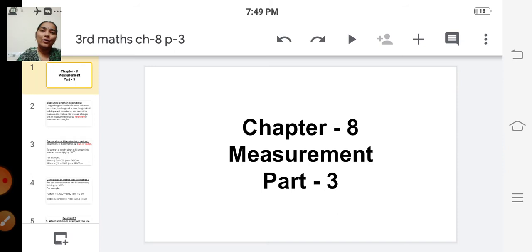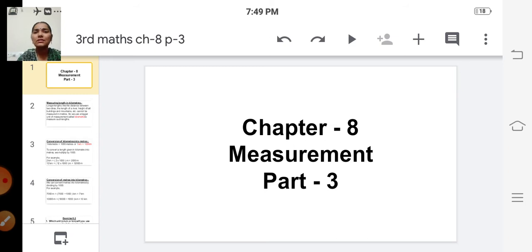In the previous class, what have we learned? We have learned how to convert meters into centimeters and centimeters into meters. Right? So we have measured the length in centimeters and meters.